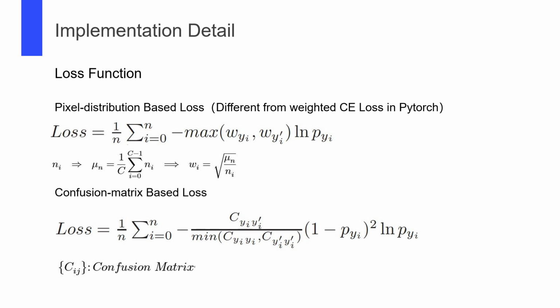The second loss function we use is a confusion matrix-based loss. It is used to fine-tune the model. When the model has been trained and gets an acceptable performance, we compute the model's confusion matrix on the validation set. This confusion matrix shows detailed information, for example, which two classes may be easily confused by the model. In this loss function, we give these classes higher weights so that the model can focus on easily confused samples.